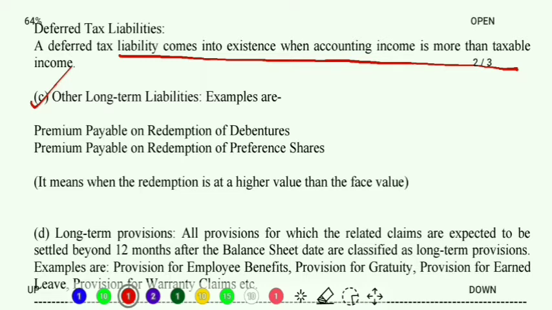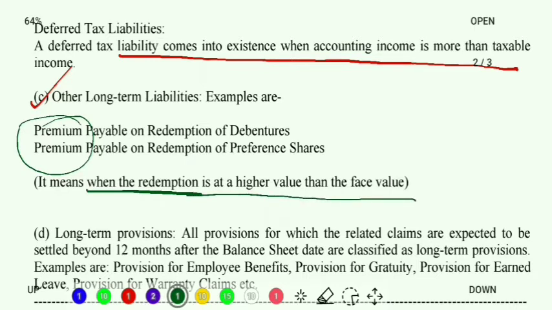Now what is premium payable on redemption? Premium payable means that when I am redeeming either debentures or preference shares at a higher value than the face value, that is redemption at premium. For example, the face value for my debenture and my preference shares, both, is 100. When I am supposed to redeem it, that means when I am paying back, I should only pay 100, right?